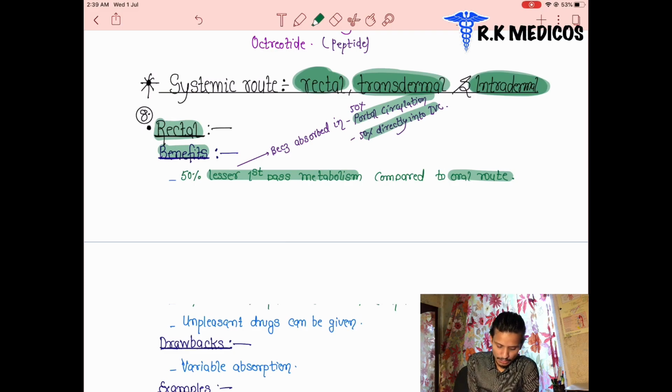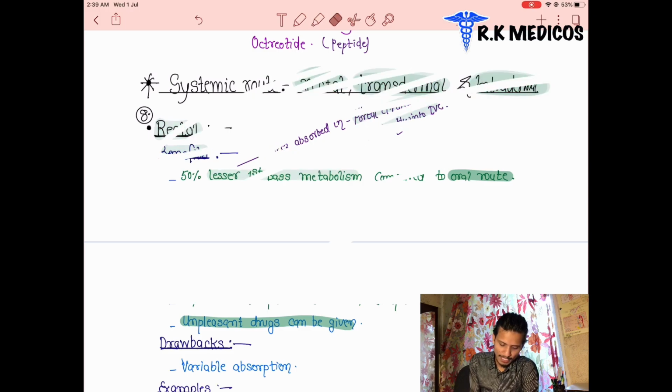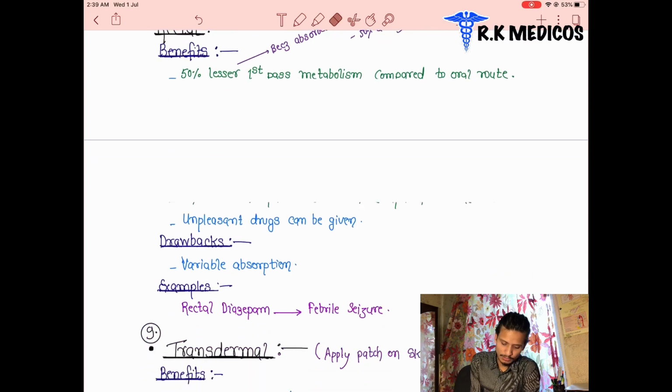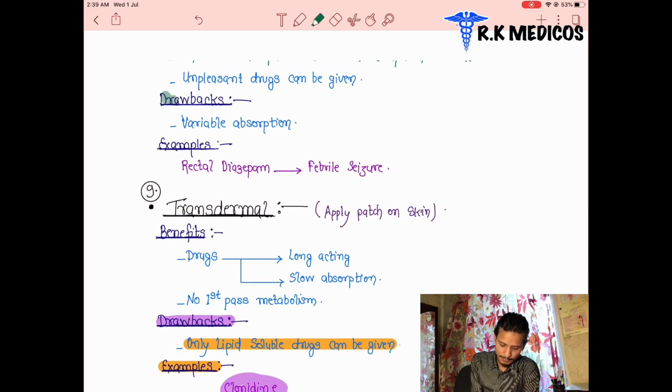Unpleasant drugs can be given this way. When we can't bear the smell or taste of a drug, it is given like this. The next drawback is variable absorption. These drugs basically have variable absorption, so we can't give drugs whose absorption is more or less unpredictable. An example is rectal diazepam, which is given in febrile seizure cases.